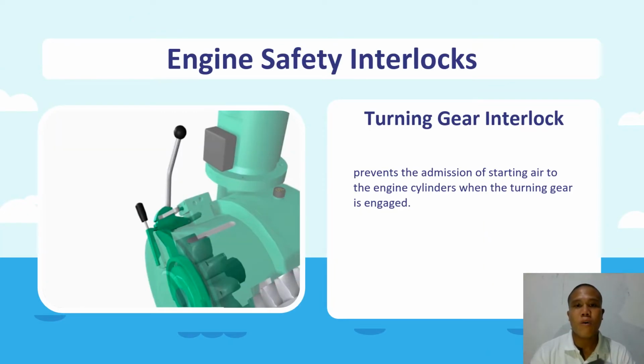One example of an engine safety interlock is the turning gear interlock. This device prevents the engine from being started if the turning gear is engaged. It blocks the starting air from reaching the engine. If the starting air is admitted with the turning gear engaged, then the turning gear along with the motor will fly off, puncturing the bulkhead. Thus, the interlock is necessary to prevent such accidents.